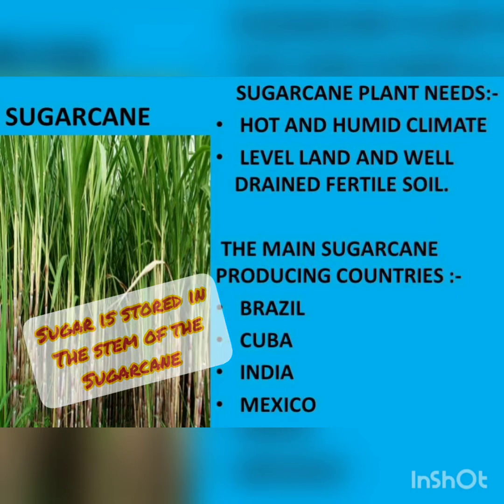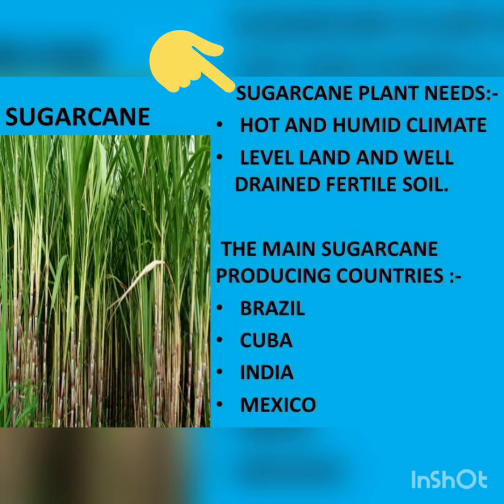Now understand the needs of the sugarcane plant. Hot and humid climate, level land and well-drained fertile soil. Now see the main sugarcane producing countries: Brazil, Cuba, India and Mexico.